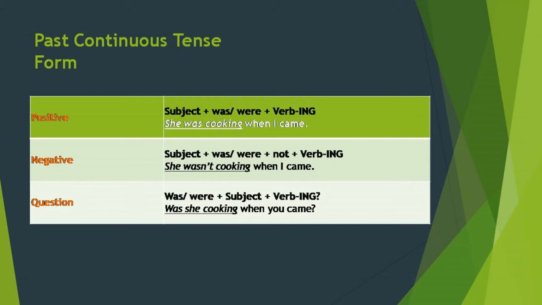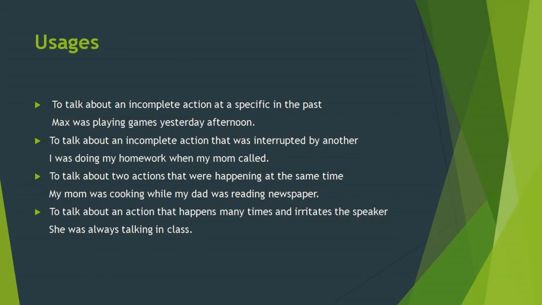She was cooking when I came. In case of negative, we have to put a not, and in case of questioning, we have to bring the auxiliary verb at the beginning of the sentence. Was she cooking when he came? We use past continuous tense when we talk about an incomplete action at a specific time in the past.